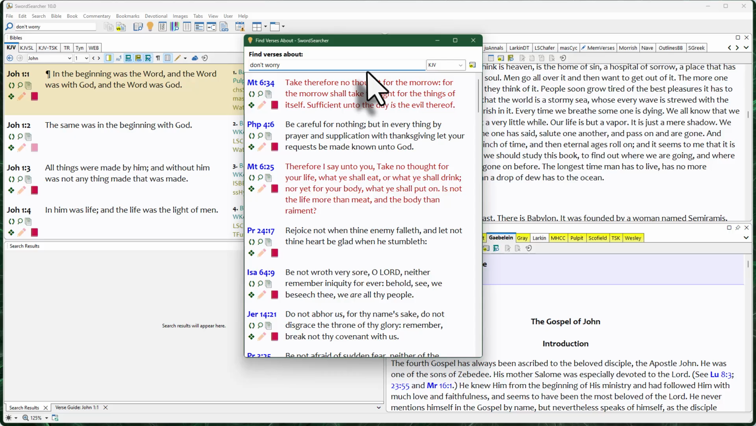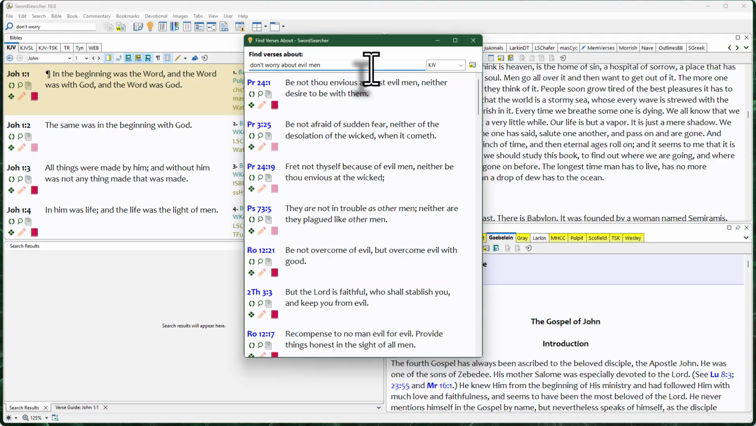You can also narrow things down a bit. I'm just going to add to "don't worry," I'm going to add "about evil men." And you can see now these verses are quite specific that deal with how we feel towards evil people. Lots of good stuff here. And again, you would never be able to find verses like this using a keyword search. You would have to maybe search through books and dictionaries to get a good list that somebody has curated. But the Find Verses About tool will get you right there.